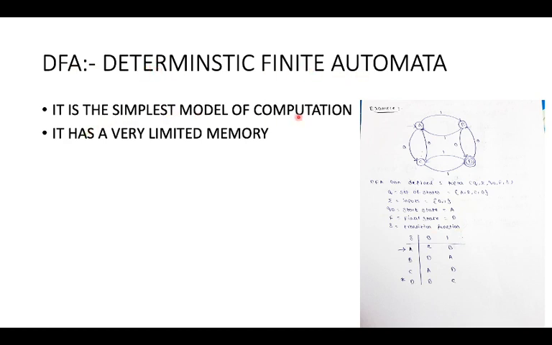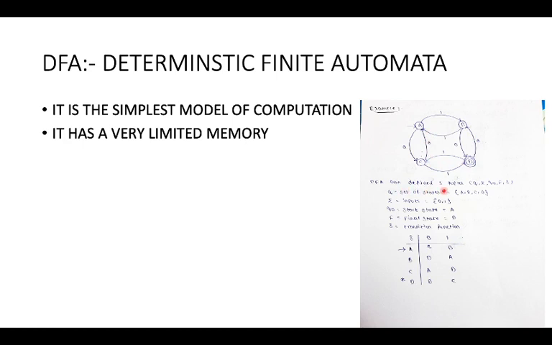It is a simple model of computation. It has a very limited memory. Let us take an example of a finite automata. A state, it is a starting state. How can we recognize it? A starting state is always indicated with an arrow mark. Whenever there is an arrow mark to a particular state, we consider it the starting state. Whenever a state is enclosed with two circles, we consider it a final state. Here is the basic example of a DFA.